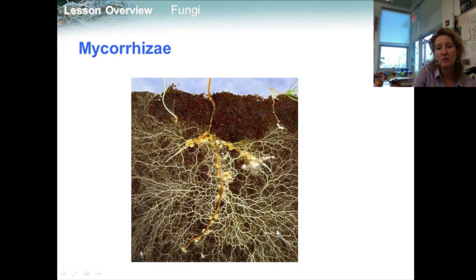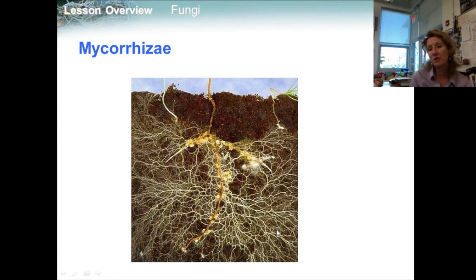Fungi also form mutualistic relationships with plant roots. These symbiotic associations of plant roots and fungi are called mycorrhizae. Researchers estimate that 80 to 90% of all plant species form mycorrhizae with fungi. The hyphae collect water and minerals and bring them to the roots, greatly increasing the effective surface area of the root system. In addition, the fungi release enzymes that free nutrients in the soil.